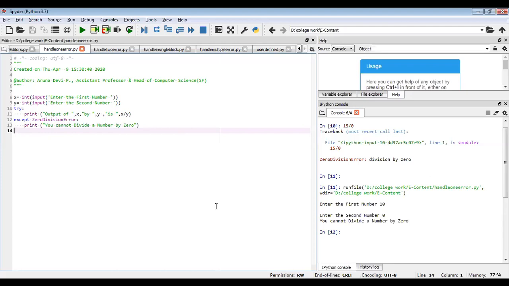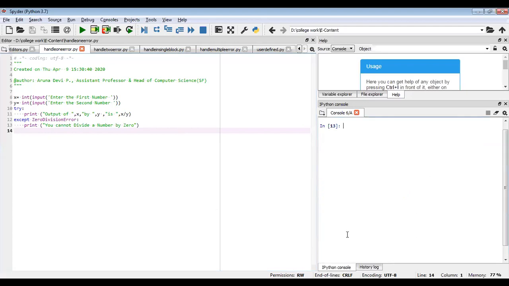What happens if I run the same code again? I am giving the first number. If I give the second number as an alphabet, what happens?